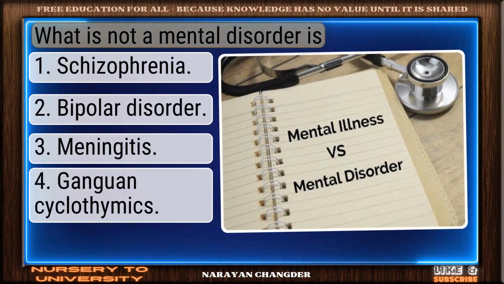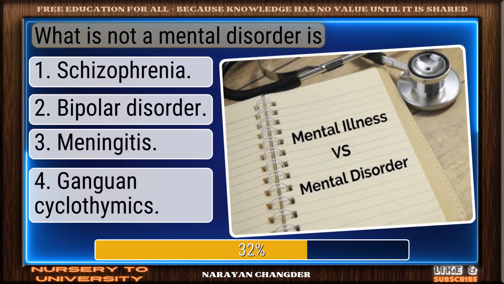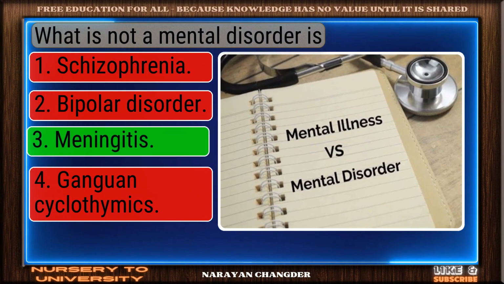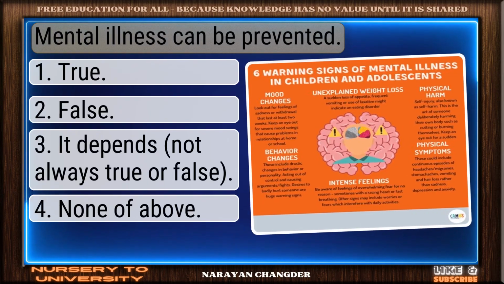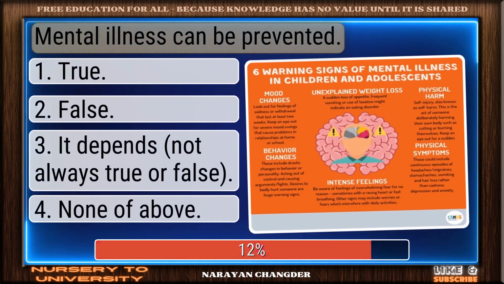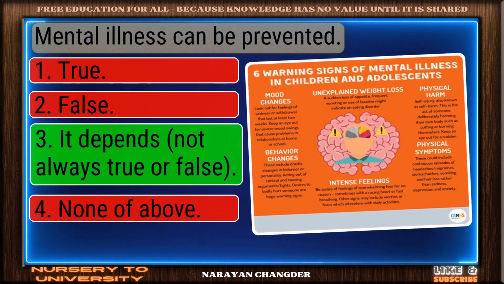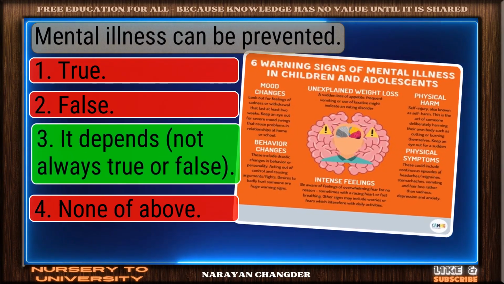What is not a mental disorder is? Exactly. Meningitis makes sense and it is the right choice. Mental illness can be prevented. You got it. Your choice, it depends, is right.